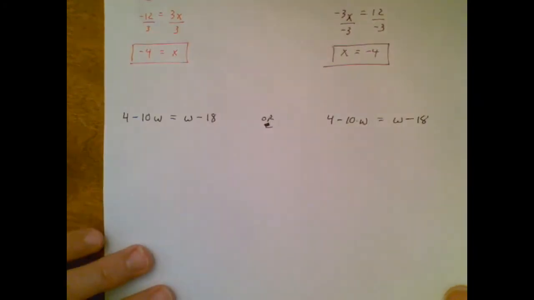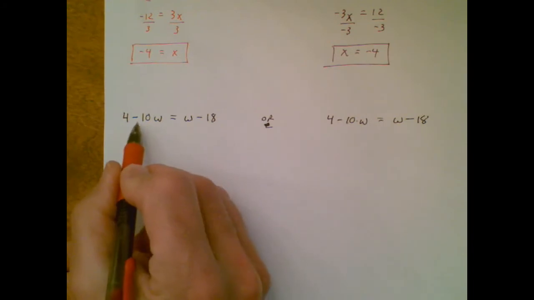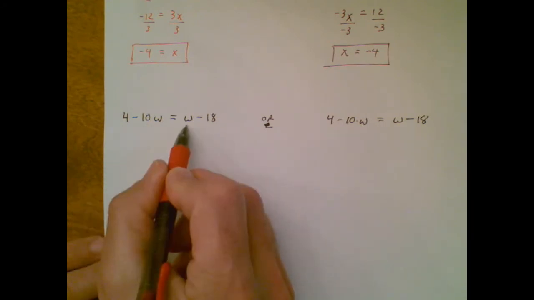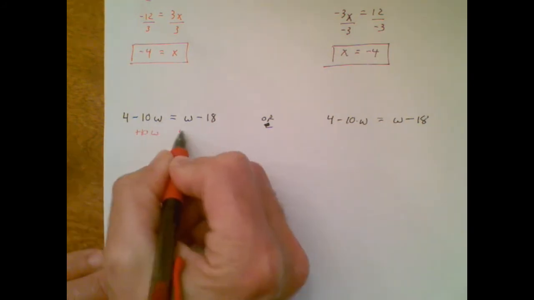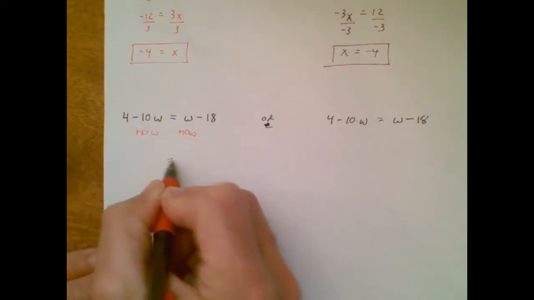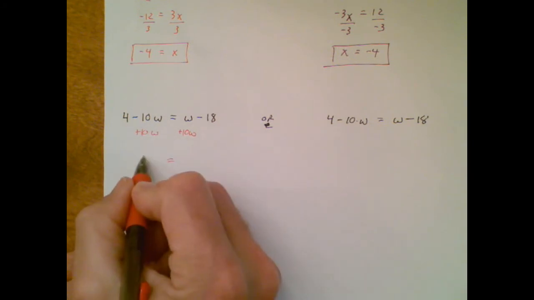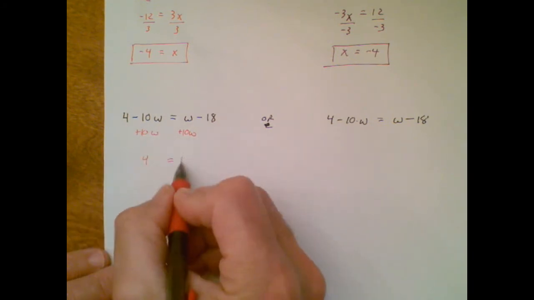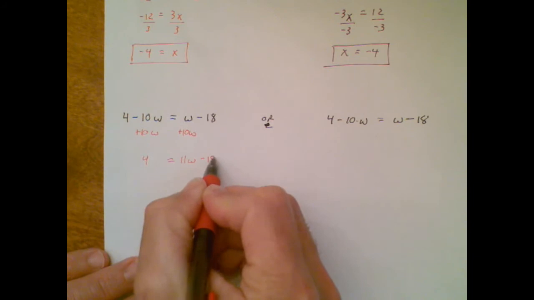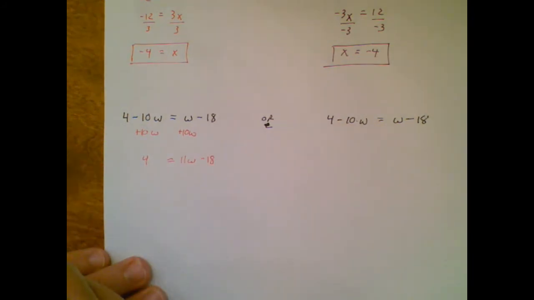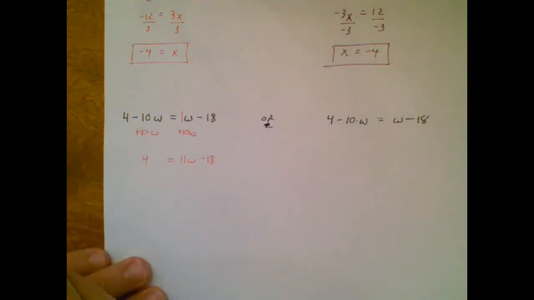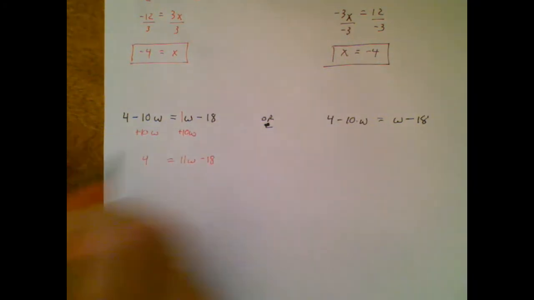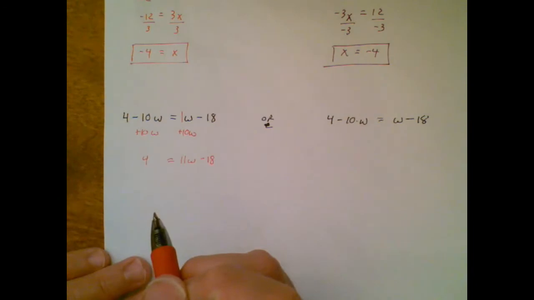All right, I'm going to do these two different ways. Let's say the negative 10w is in love with the w and wants to head over there. On this side now remains only a 4. Remember, when you see just a variable, go ahead and put a coefficient of 1 in front of that if that's going to help you remember that there's a 1 there.